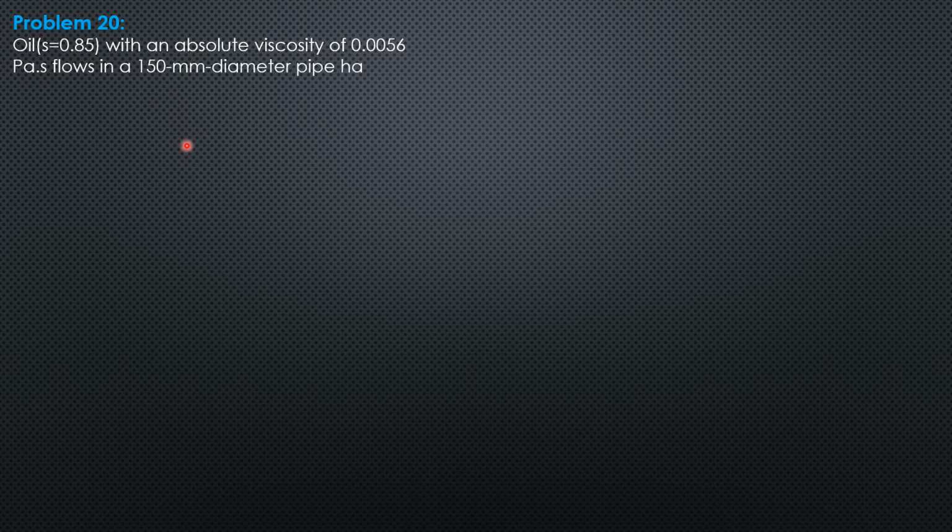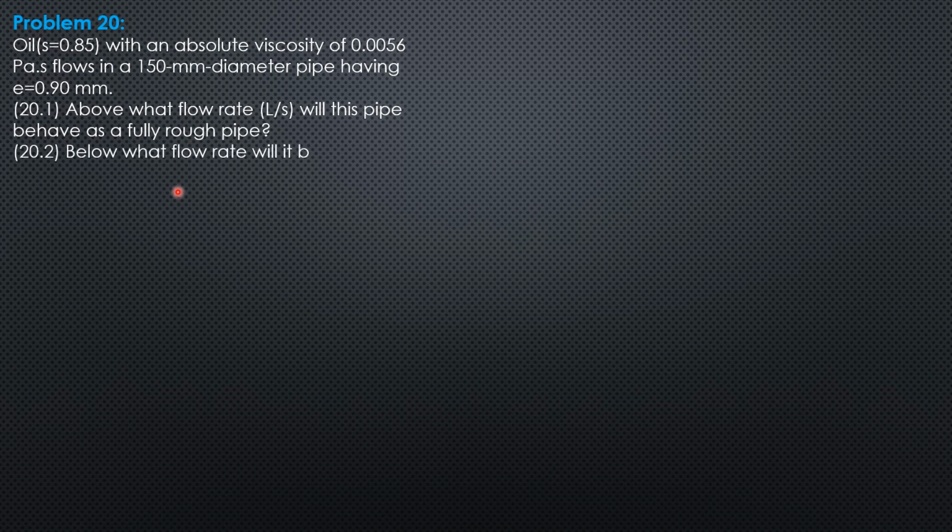Example 20 on pipe friction in turbulent flow. Oil of specific gravity 0.85 with an absolute viscosity of 0.0056 Pascal second flows in a 150 mm diameter pipe having absolute roughness of 0.9 mm. So first question, above what flow rate in liters per second will this pipe behave as a fully rough pipe? And below what flow rate will it behave as a smooth pipe?